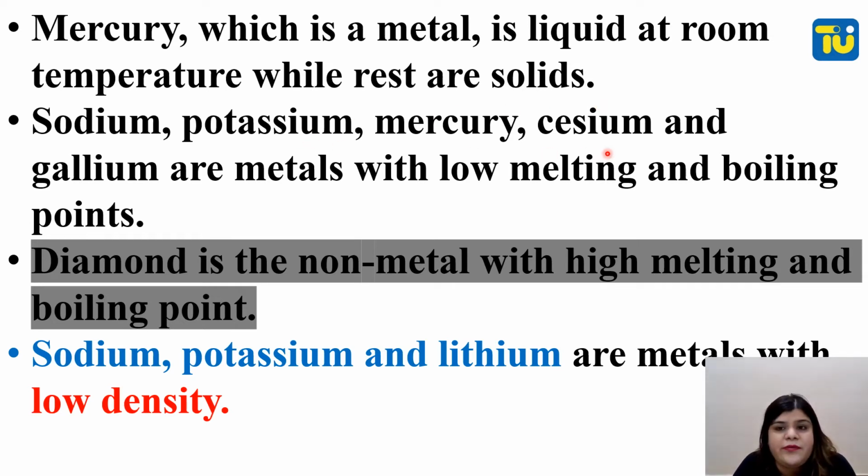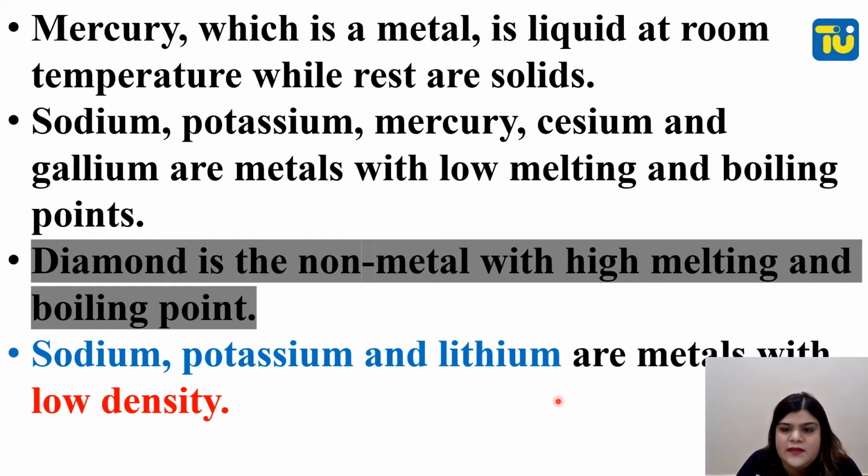Sodium, potassium, mercury, cesium and gallium are metals with low melting and boiling points. Diamond is the non-metal with high melting and boiling point. Usually metals have a high melting and boiling point, and non-metals have a low melting and boiling point. But in the case of sodium, potassium, mercury, cesium and gallium, they have low melting and boiling points, being metals. And diamond is a non-metal, but it has a high melting and a high boiling point.